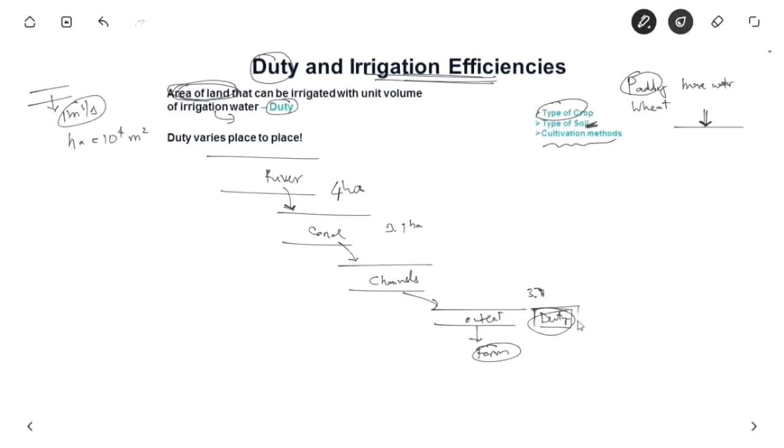The duty at this point is usually considered where the wheat is sown. Between this outlet and what comes from the canal, whatever the factor is, depending on how much are the losses, it is usually called the outlet discharge factor.